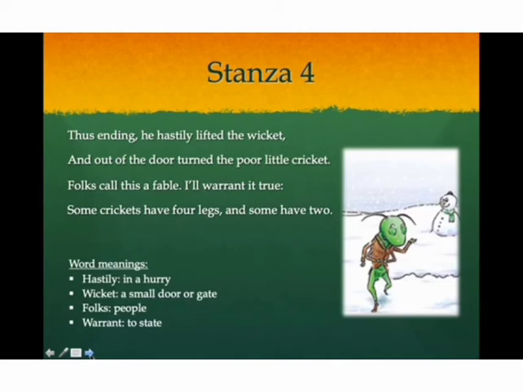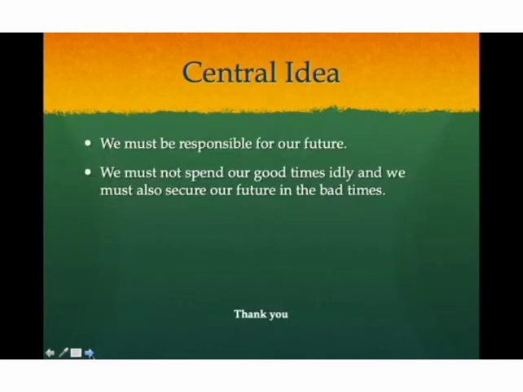The moral that we get from this poem is we must be responsible for our future. We must plan our future from the beginning. We must save for the future. We must not spend our good times idly, and we must also secure our future for the bad times. So we must not be like the careless, silly cricket, but like the industrious ant who worked very hard and saved for the future.